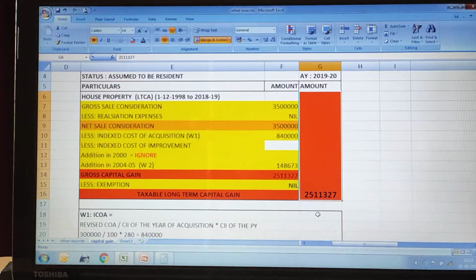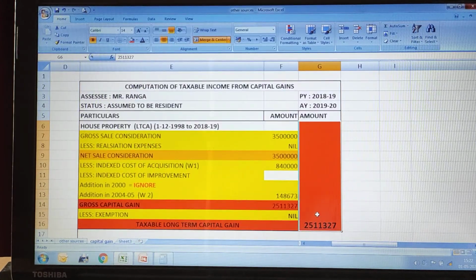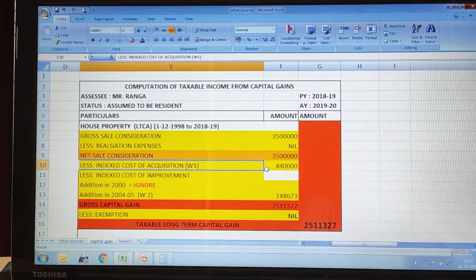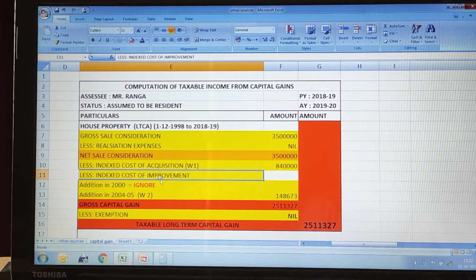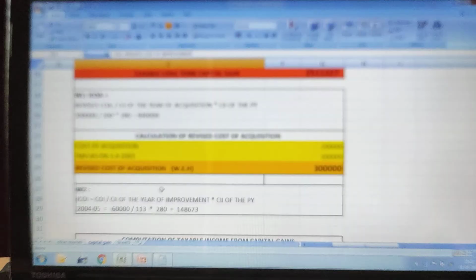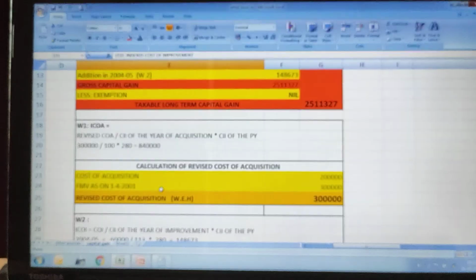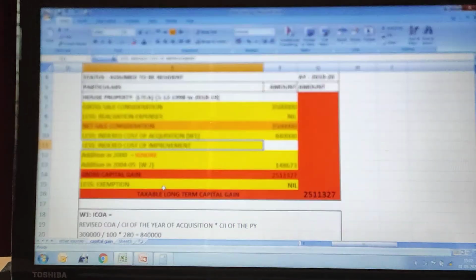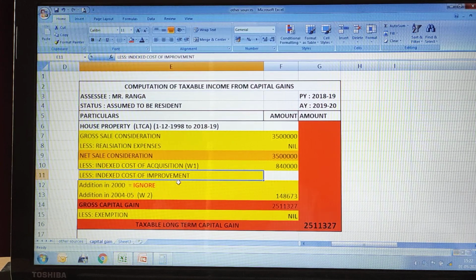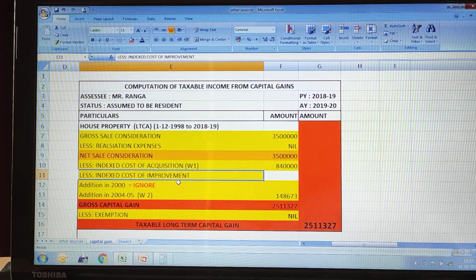This is the first problem. Practice well, you will understand. Here there is nothing major: the adjustments are calculating indexed cost of acquisition and calculating indexed cost of improvement. Hope you have understood it. If not, see the video once again. Slowly you will understand in further problems also.